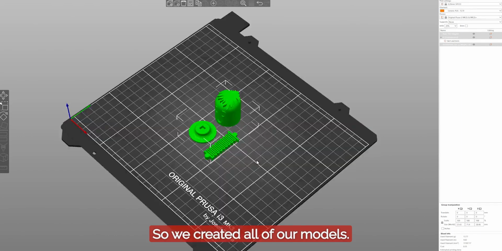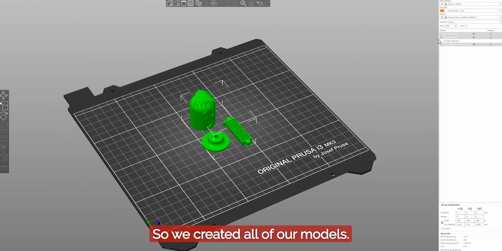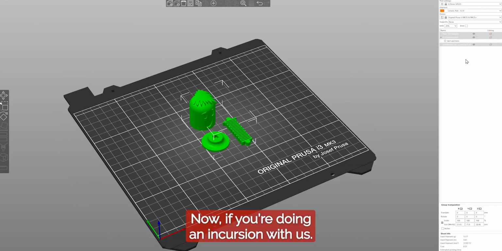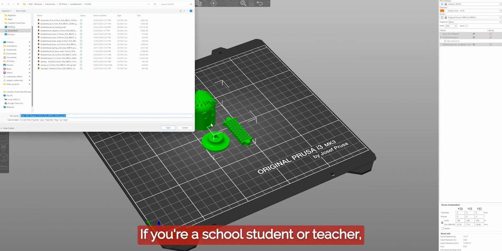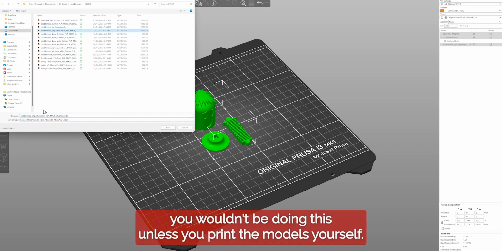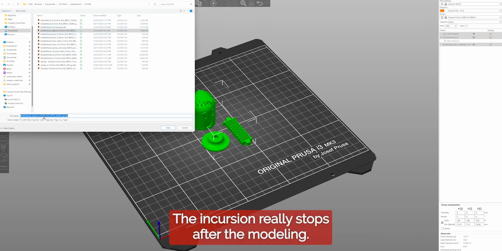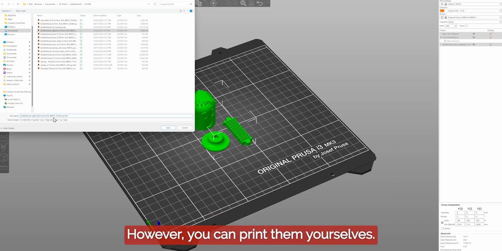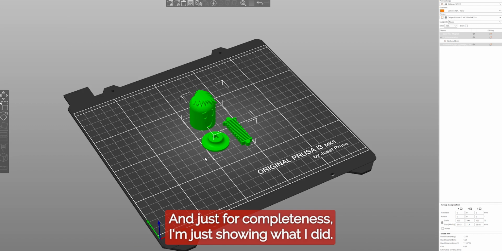So we've created all of our models. Now we just need to slice it. Now, if you're doing an incursion with us, if you're a school student or teacher, you won't be doing this unless you print the models yourselves. The incursion really stops after the modeling. However, you can print them yourselves. And just for completeness, I'm just showing what I did.